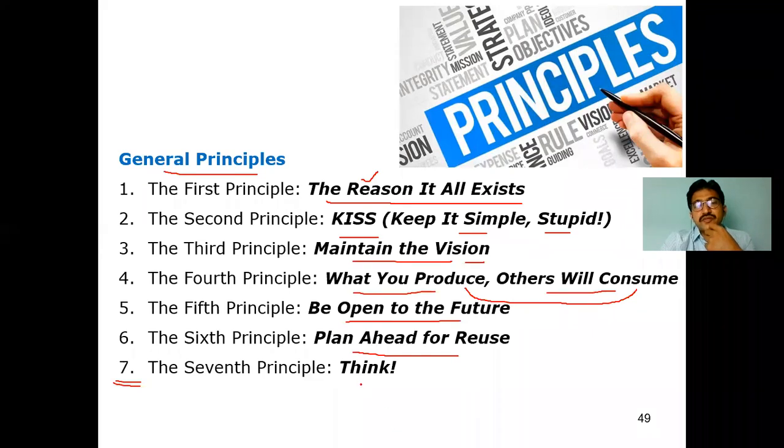The last principle, very important, is that we have to think before doing any solution, before giving any solution for a particular problem. So these are the seven different principles we are going to discuss.